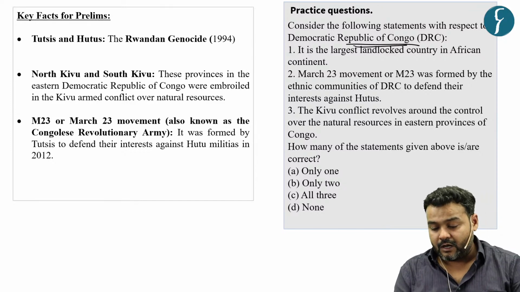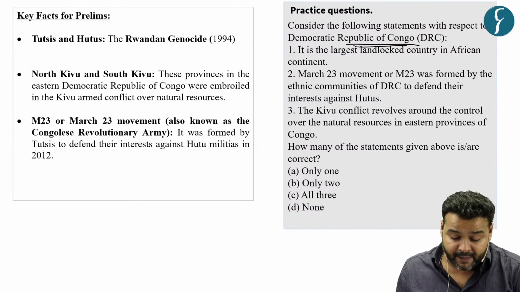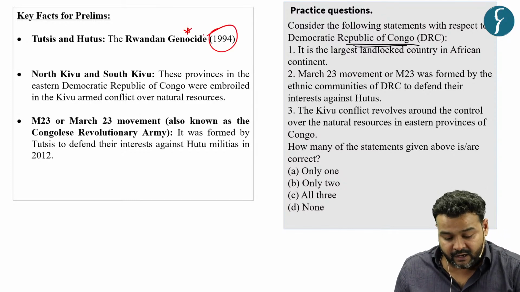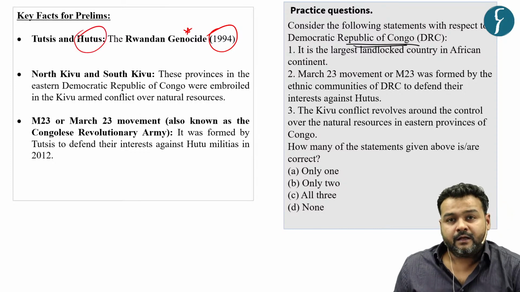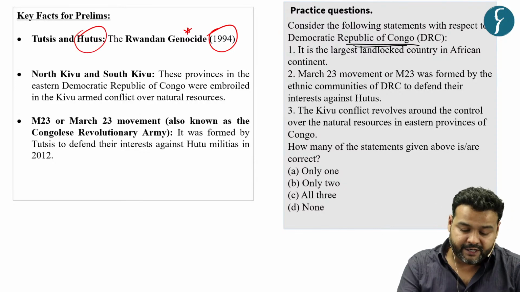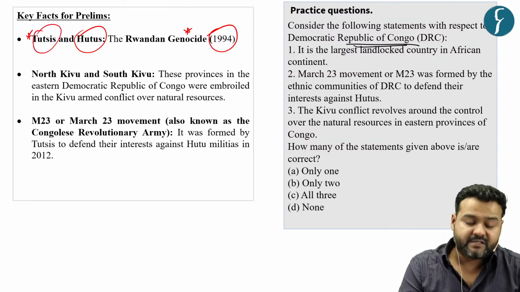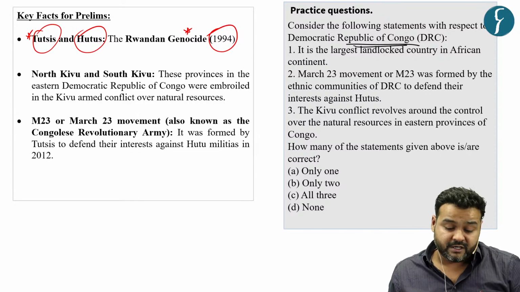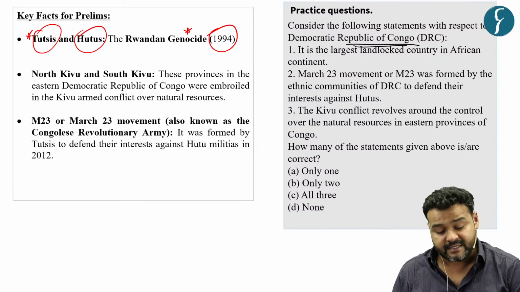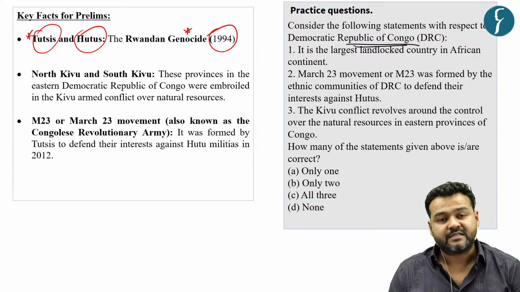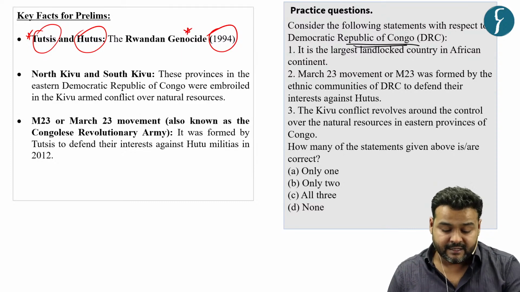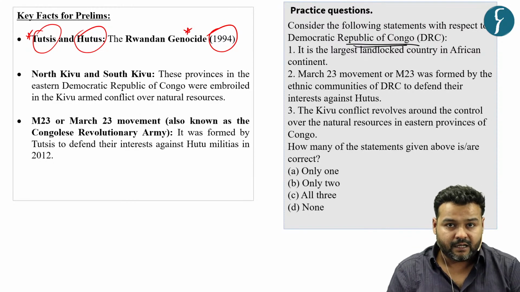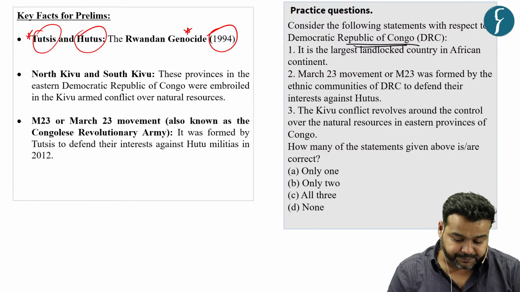Now, this entire episode has a background in the Rwandan genocide of 1994, where Hutu militia persecuted the ethnic minority of Tutsis, and a huge number of Tutsis were killed by these Hutu militias. To evade prosecution and arrest, the Hutu militia crossed the border into Congo.